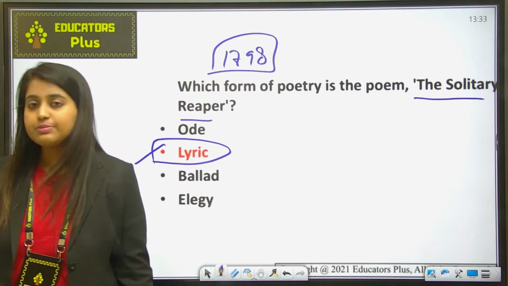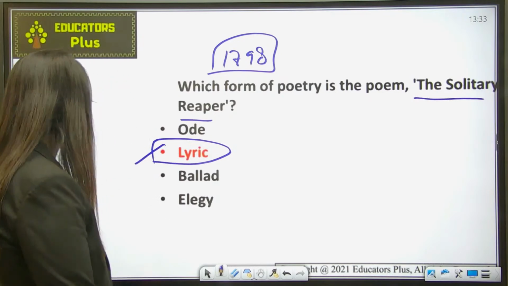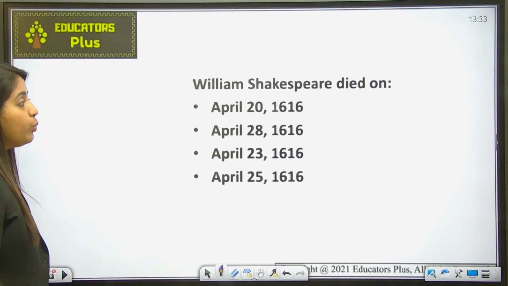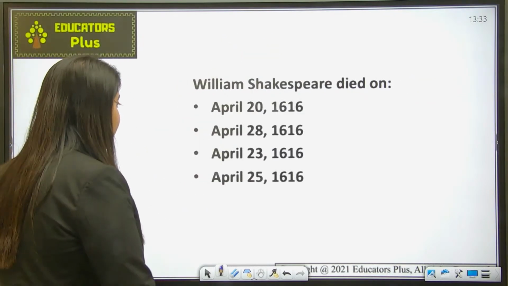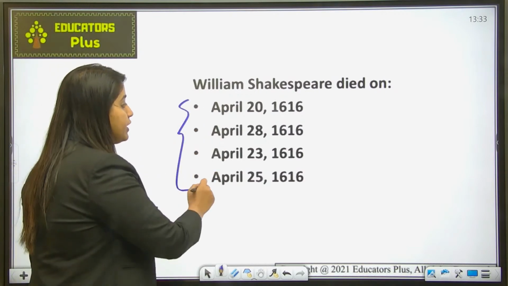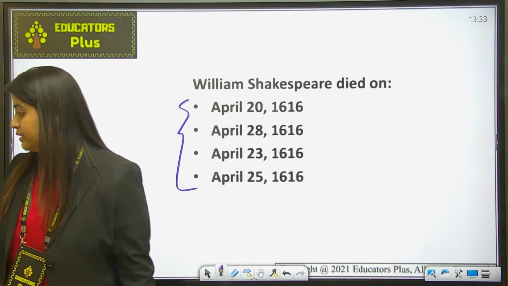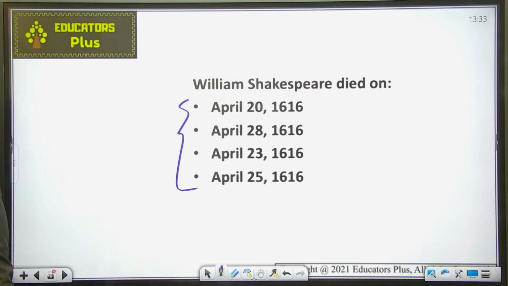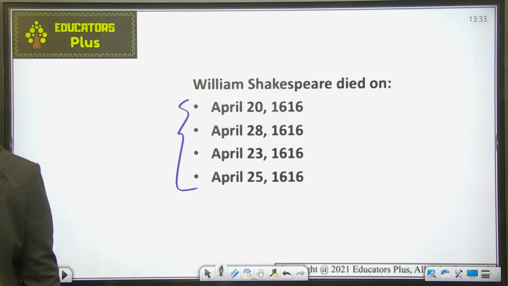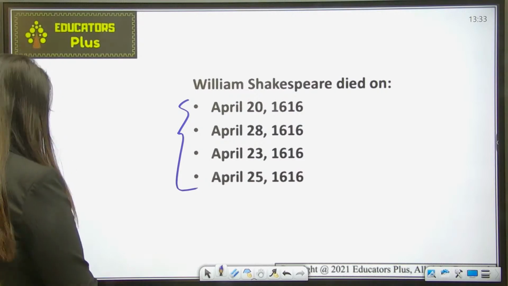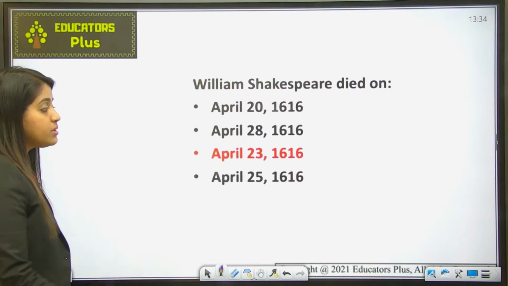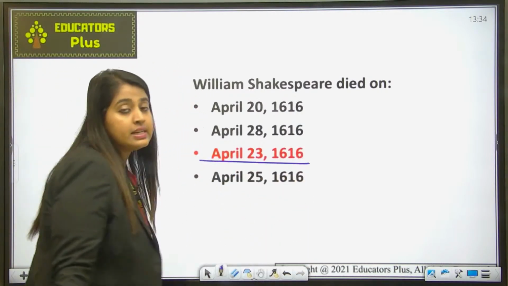Okay, let's move ahead now. William Shakespeare died on... So you have to tell me out of these 4 dates in which William Shakespeare died. Yes. Okay, so the correct answer is April 23rd, 1616.